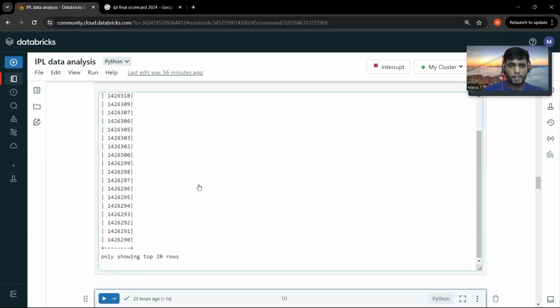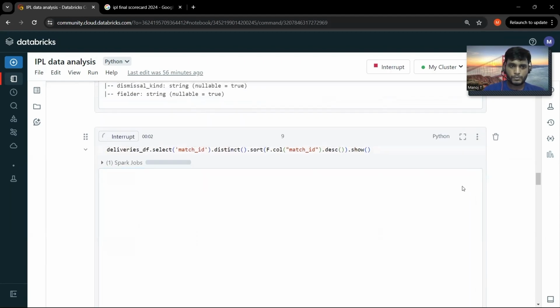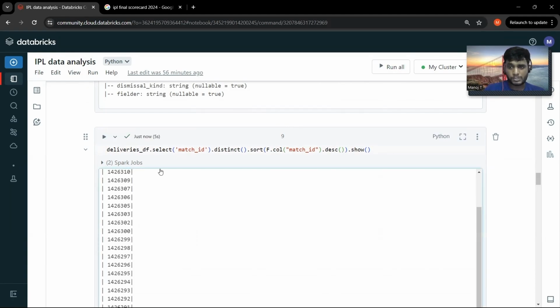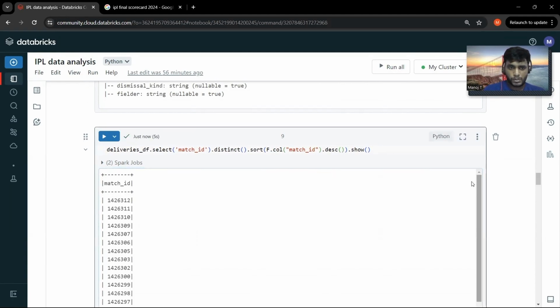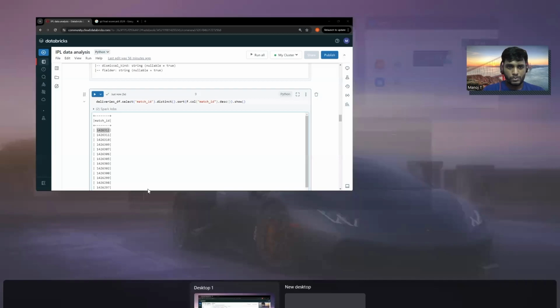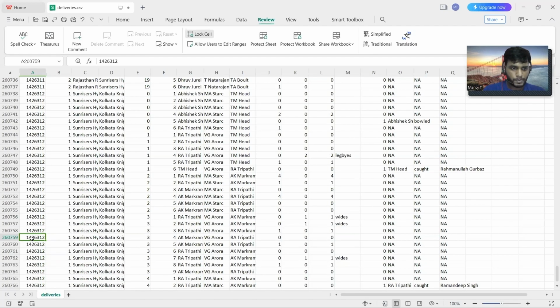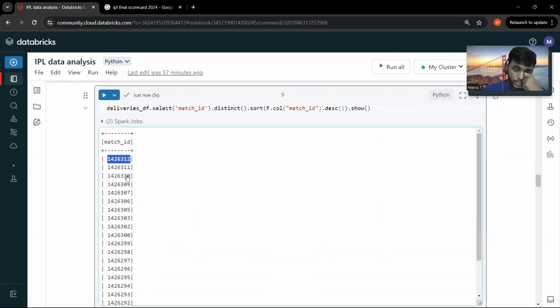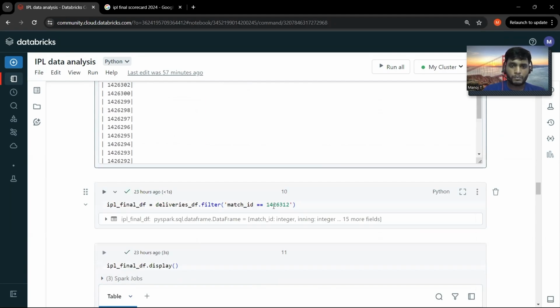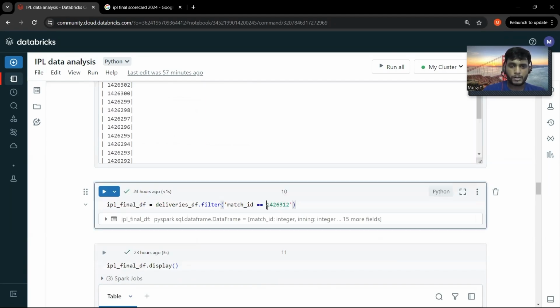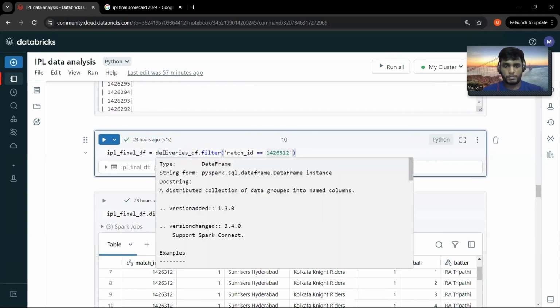Okay, so right now the match with 14 lakh 26,000 has to be the latest one. Yes, 14 lakhs 26,312. So let me cross verify it once. Yes, this is the match ID for the final match, right? So we know that this is the latest match, and this is going to be the IPL 2024 final match. And we are only fetching that particular match ID by performing the filter. So let me rerun it.